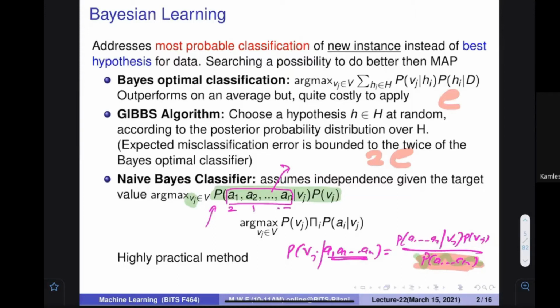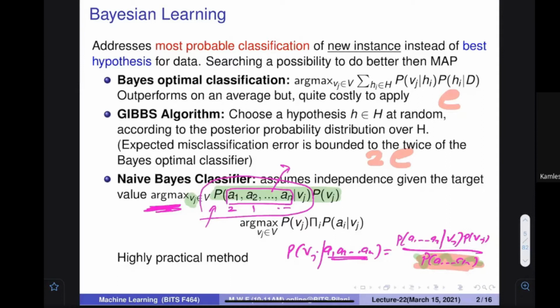You have to do some kind of experiment and come up with these values, and then only I can give you the classification. This is very difficult because there are a lot of variables and they are dependent in a very complex way, so we don't know this value, particularly when the set of attributes is very large.